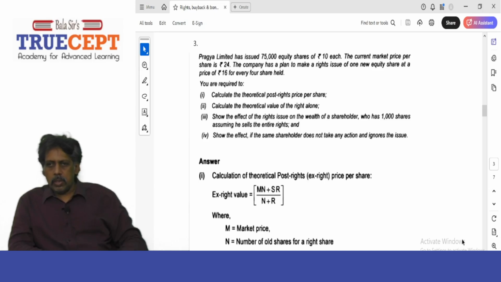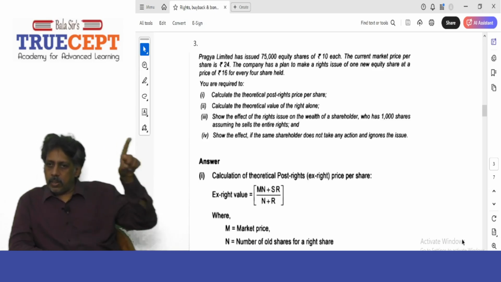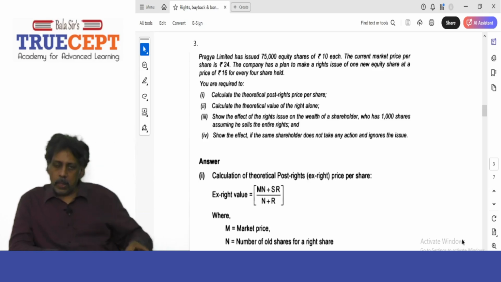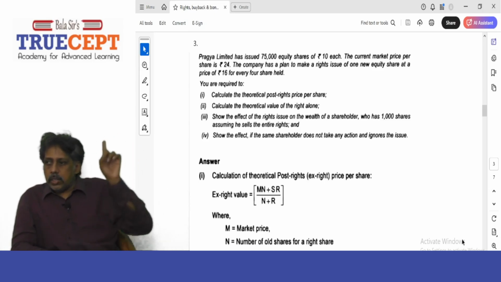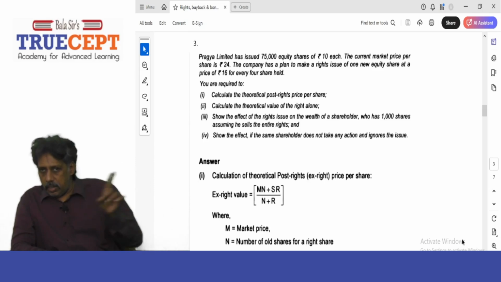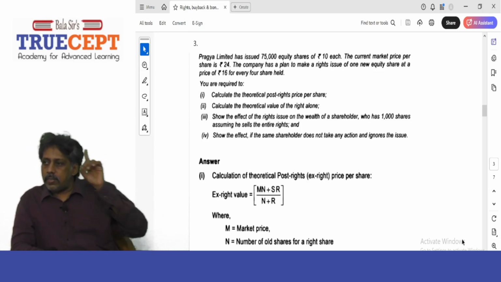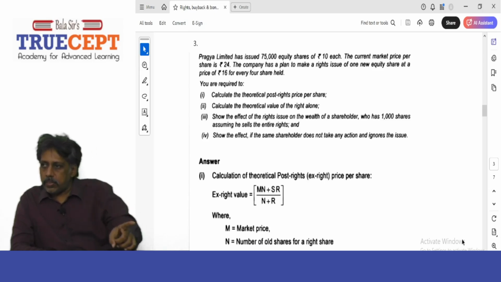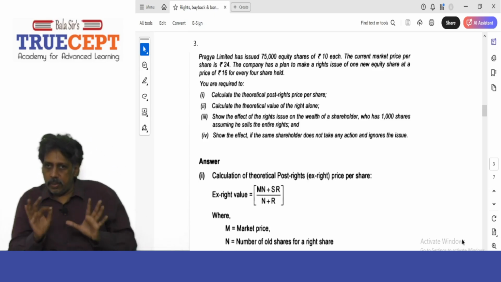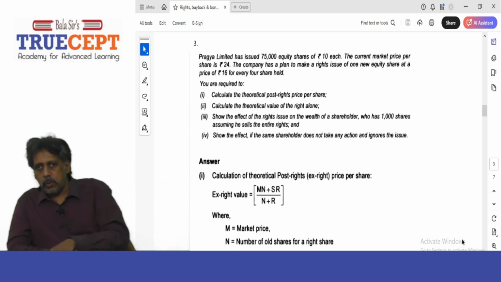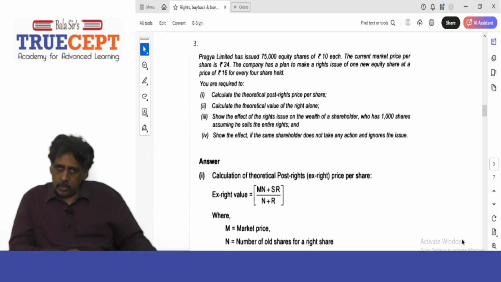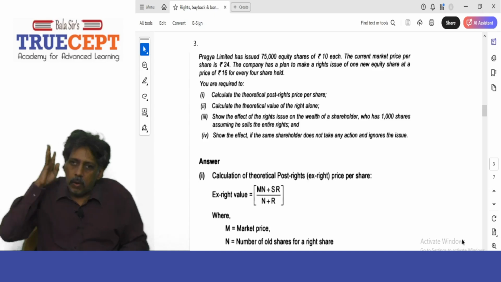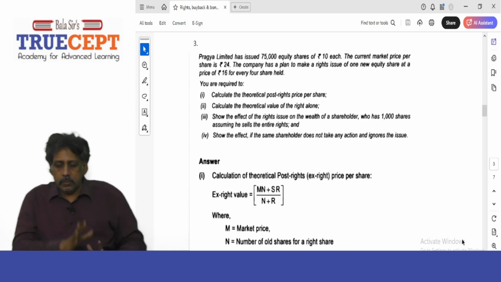Got it? Yes. Now, you know how they would have got that one for every 4 shares? They would have done this. They want rupees 3 lakh money and they're going to issue shares at rupees 16 each. So, if you divide 3 lakh rupees, the money required, by 16 rupees, the rights issue price fixed, it will give you 18,750 shares to be issued. And when you compare 18,750 with 75,000, you'll get one right share for every 4 shares. Got it? Yes, sir. Next.